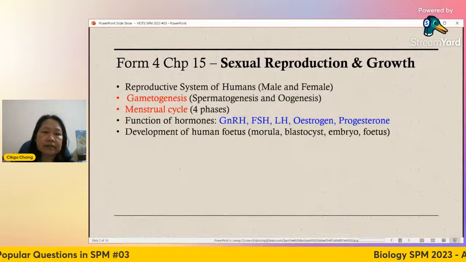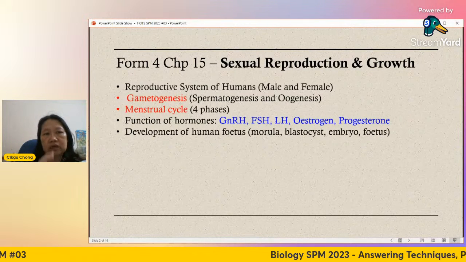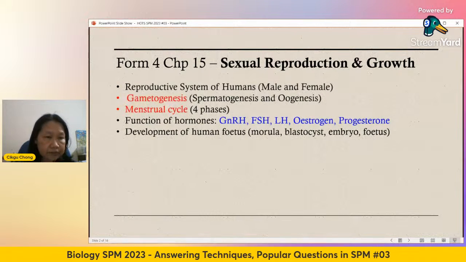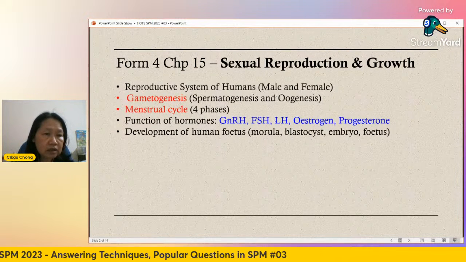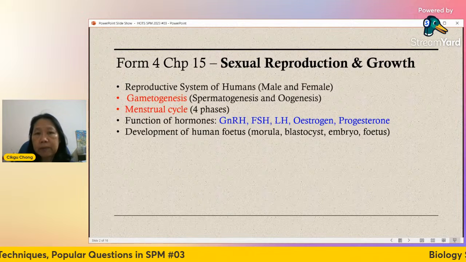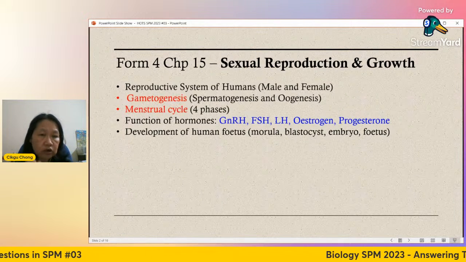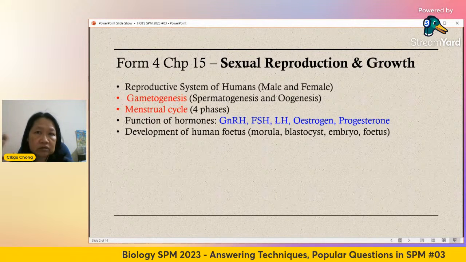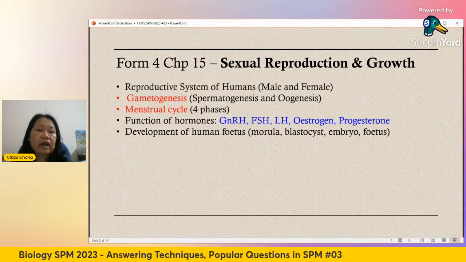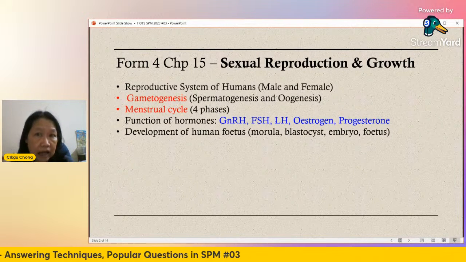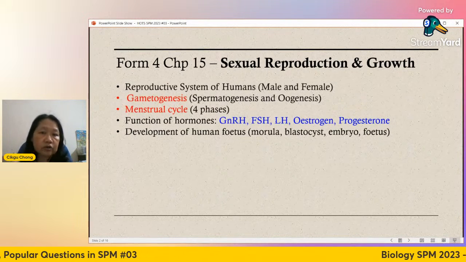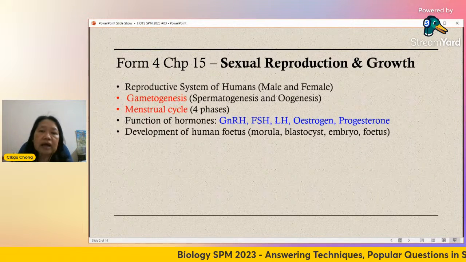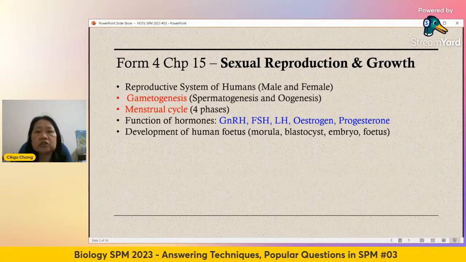After knowing about the menstrual cycle, the egg is released, so you will have fertilization. After fertilization, what happens? It is the development of the human fetus, whereby at first it is one cell, called the zygote, which undergoes repeated mitosis: 2 cells, 4 cells, 8 cells, 16 cells. After that you get what we call the morula, then the blastocyst. After that you have the embryo, which is implanted onto the endometrium. After 2 months, it's called the fetus.